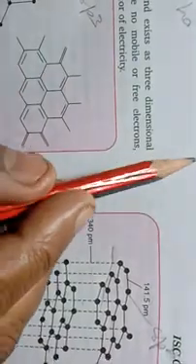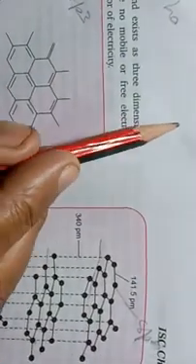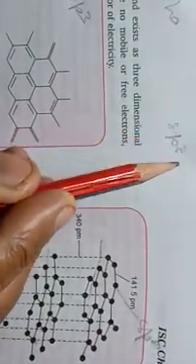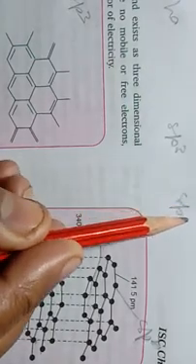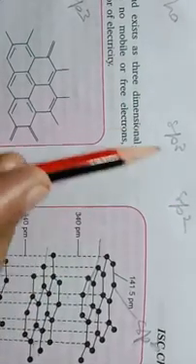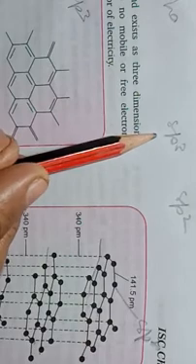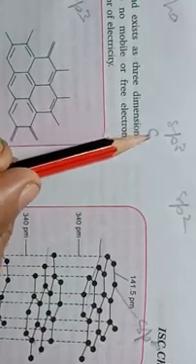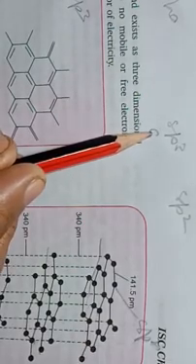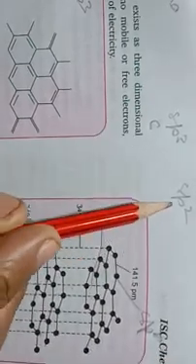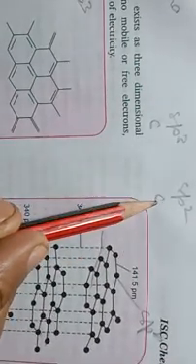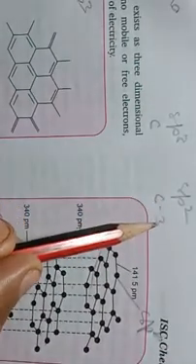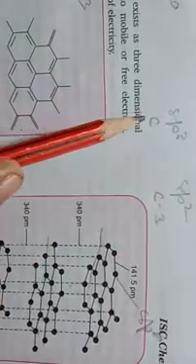So the first point of difference is hybridization. Diamond has sp3 hybridized carbon, whereas in graphite it is sp2. In diamond, all the carbon atoms are bonded with 4 other carbon atoms through single bonds. In graphite, all the carbon atoms are bonded with 3 other carbon atoms through single bonds.